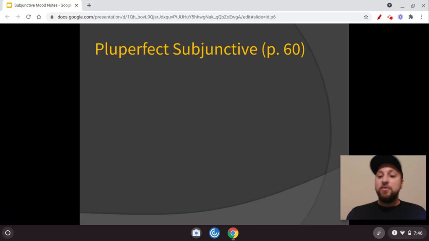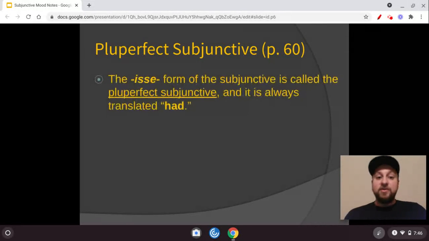So the first really new grammar topic is the pluperfect subjunctive. We've seen the word pluperfect before, and there are elements of the pluperfect in the pluperfect subjunctive that we've learned already. The -isse form of the subjunctive is called the pluperfect subjunctive. And just like the pluperfect indicative, our regular old -eram is "had", -isse now is also always translated as "had". So for example, exisset: whereas the pluperfect indicative would have -eram, -isse here means "he had exited."